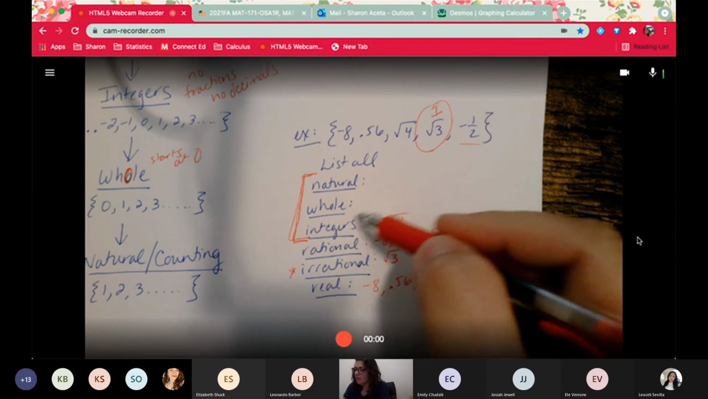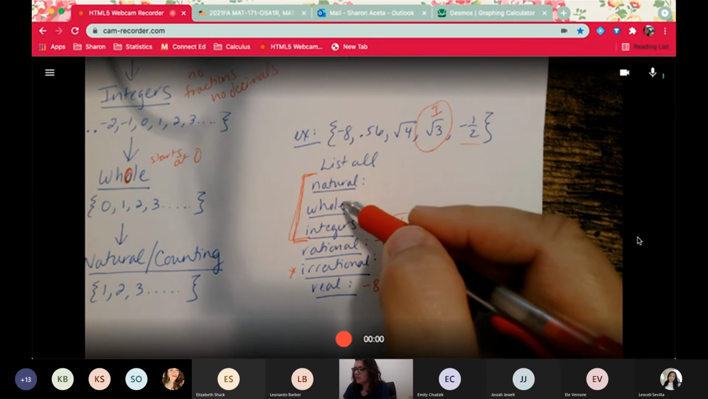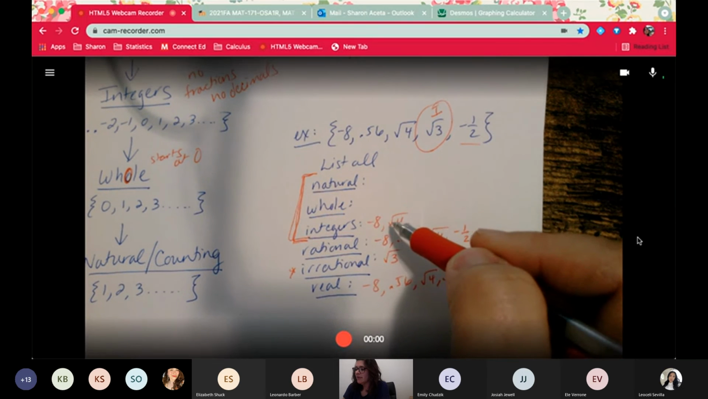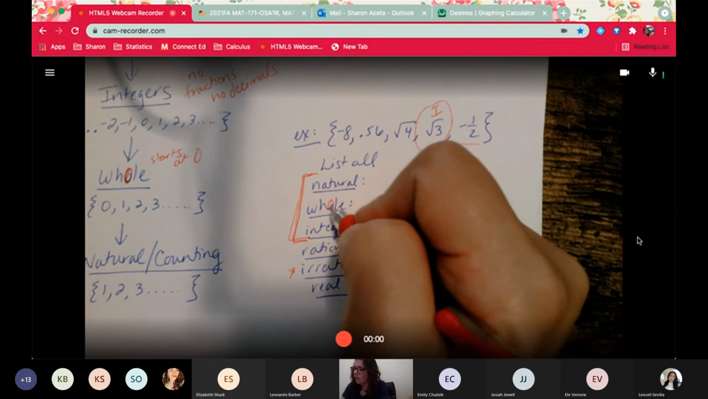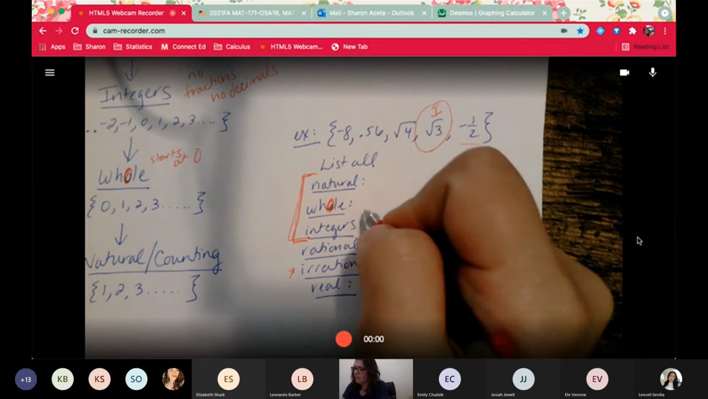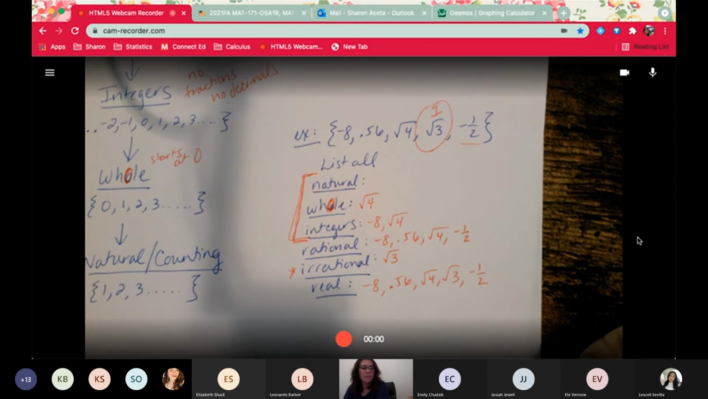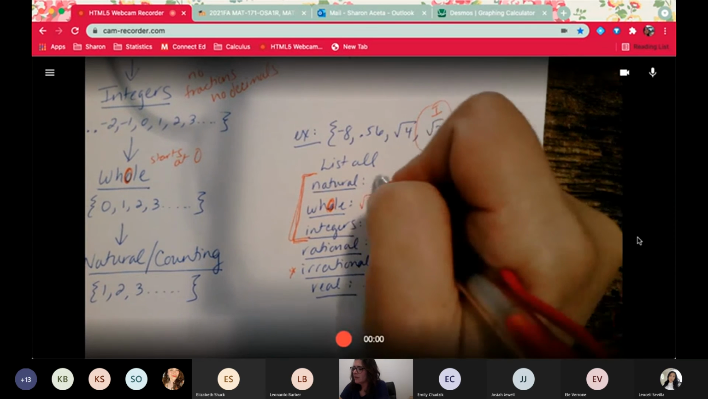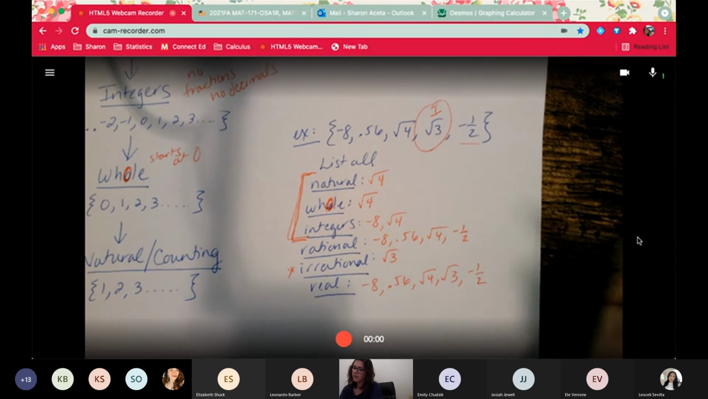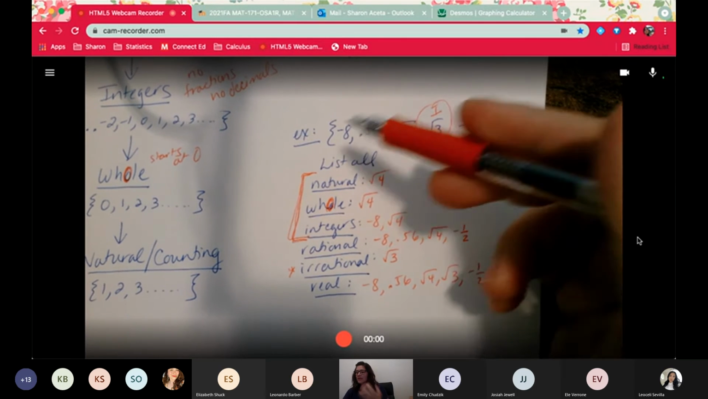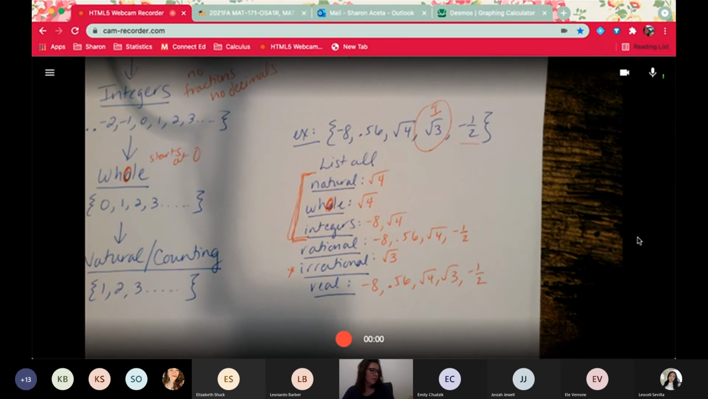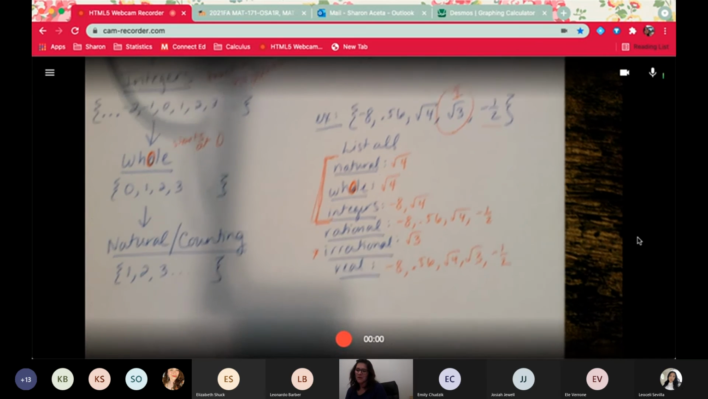And then for whole, it can't be fractions, can't be decimals. It's going to be one of these, but it can't be negative. Whole starts at 0 and goes up. So square root of 4, because that's 2. And then natural is a counting number, like how can you count? Well, square root of 4, since it is 2, is also a natural number. So that will be a question just like on your homework. Please use your homework, use your notes, because that's why we do them.